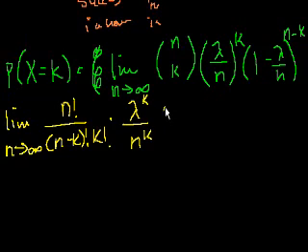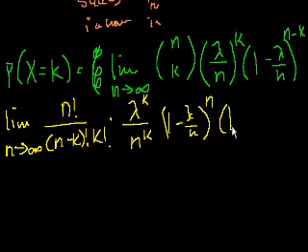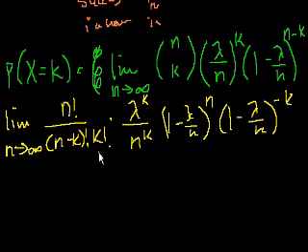This is the same thing as (1 minus lambda over n) to the n times (1 minus lambda over n) to the minus k, right? You have the same base, so you could add the exponents, and you would get this up here. Let me simplify it a little bit more and swap spots with these two. You can view them both as being in the denominator, so you can change the order of division or multiplication depending on how you view it. So this is equal to the limit.